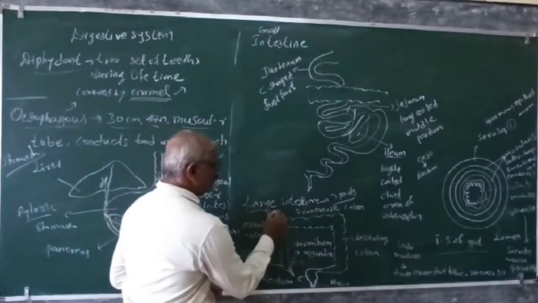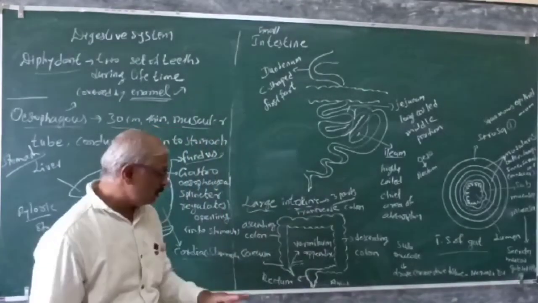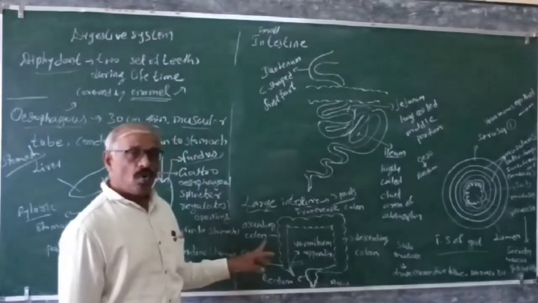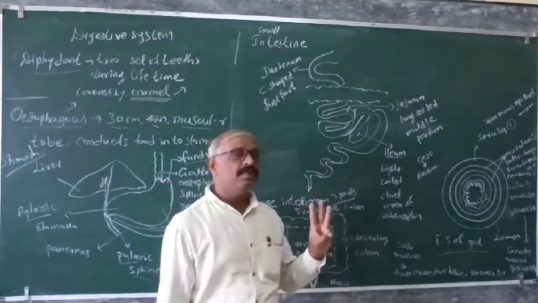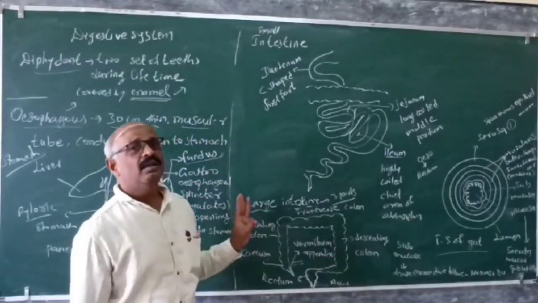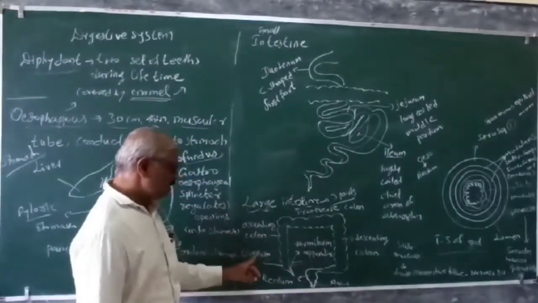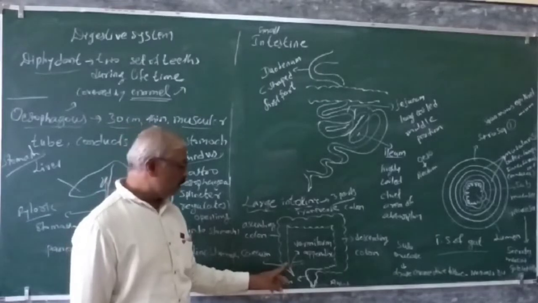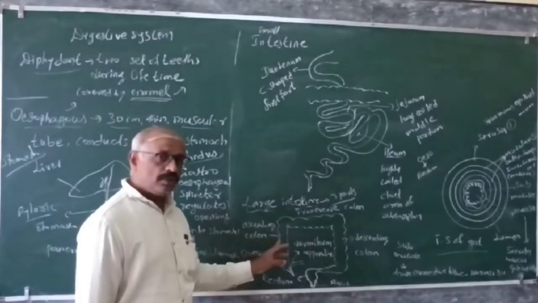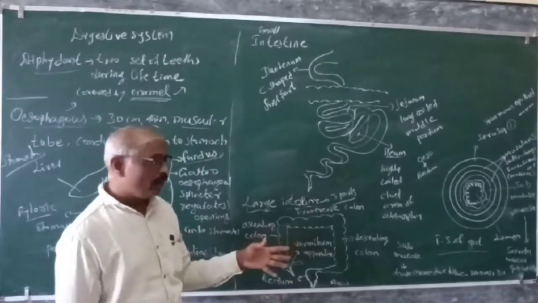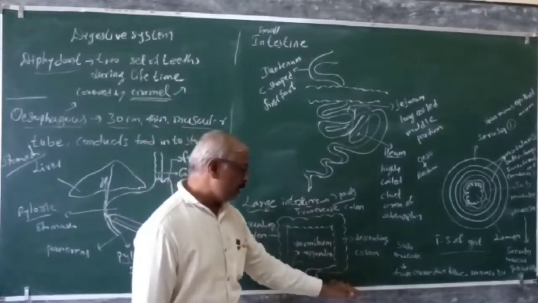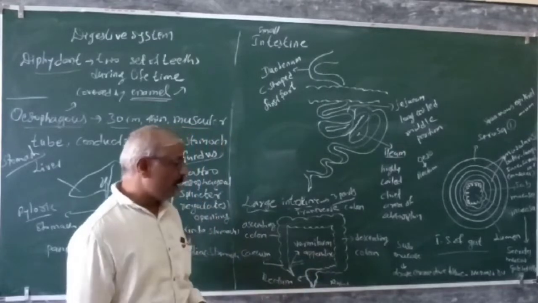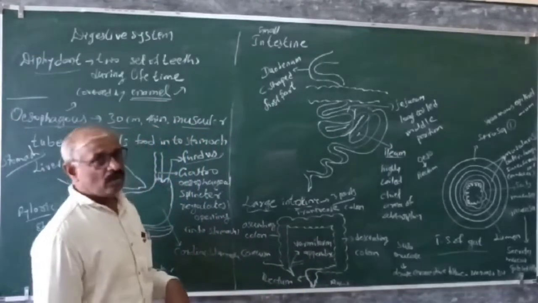Because this large intestine is having three parts: the cecum, the colon and the rectum. So these are the three parts present in the large intestine. See, the cecum is the first part, and then later on the colon is the one. The colon is going to be dividing into the ascending colon, transverse colon and descending colon. So it is again divided into three parts.